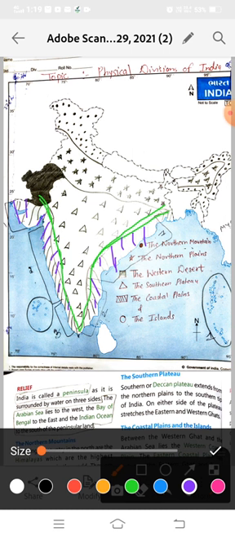So how is the coastal plain of India? We have a coastal plain on both sides, in the west and east. Between the Western Ghat and the Arabian Sea we have the western coastal plain. Here is the Arabian Sea, and this green line is called the Western Ghats. So the western coastal plain lies between the Arabian Sea and Western Ghat.